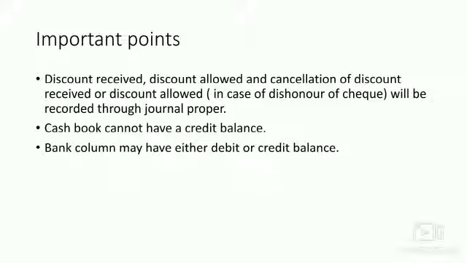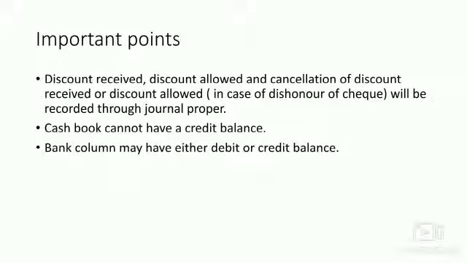Next very important point is the cash book cannot have a credit balance. We know the cash column in the cash book cannot show a credit balance, never ever, because cash payments can never exceed cash receipts. At best, it can show nil balance when total cash receipts are equal to total payments. Can you spend more money than what you have? No. That is why the cash column will never show a credit balance. It will be a debit balance or a nil balance.